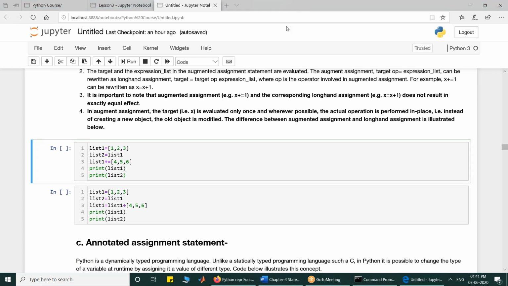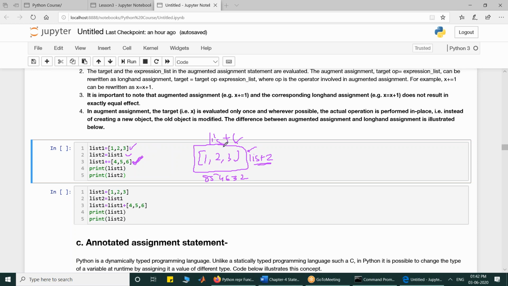So in this case what will happen? [1, 2, 3] is created, a data object is created at some memory address, say 85463 2, and this is made list1. List2 is made list1, so it is equivalent to saying that the label list2 is also placed on this data object. Now list1 plus equal to [4, 5, 6].